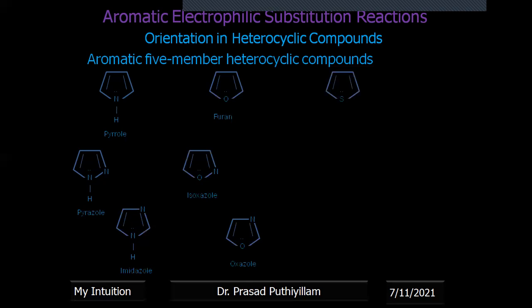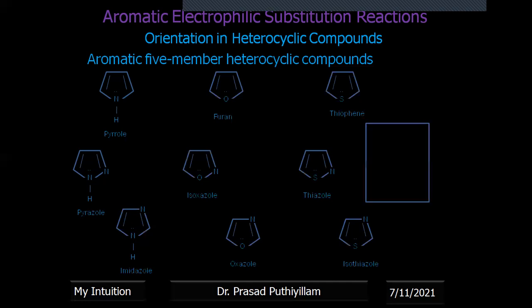Then with sulfur it becomes thiophene; sulfur and nitrogen, thiazole; sulfur and again nitrogen at different positions, isothiazole, and it is isoelectronic with the carbocycle.